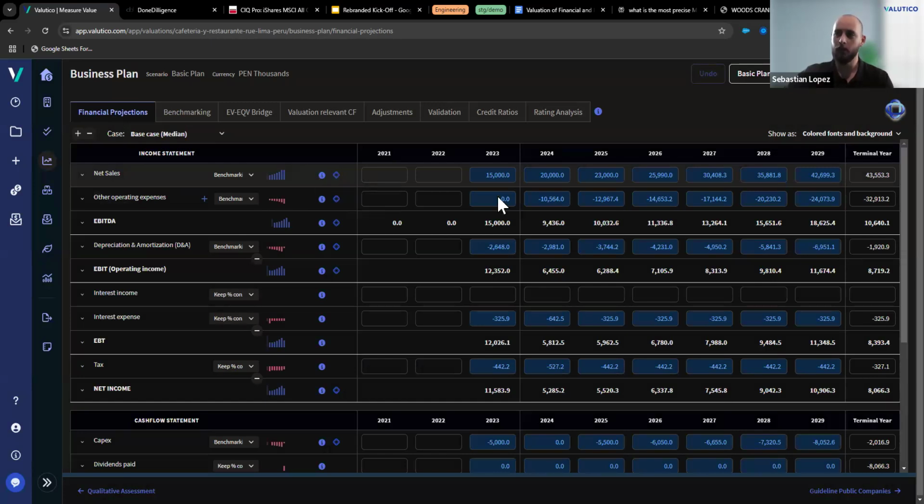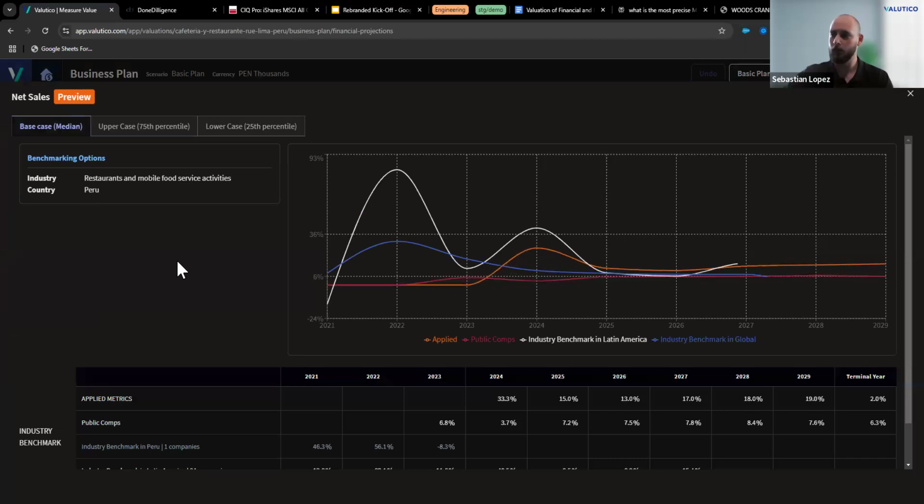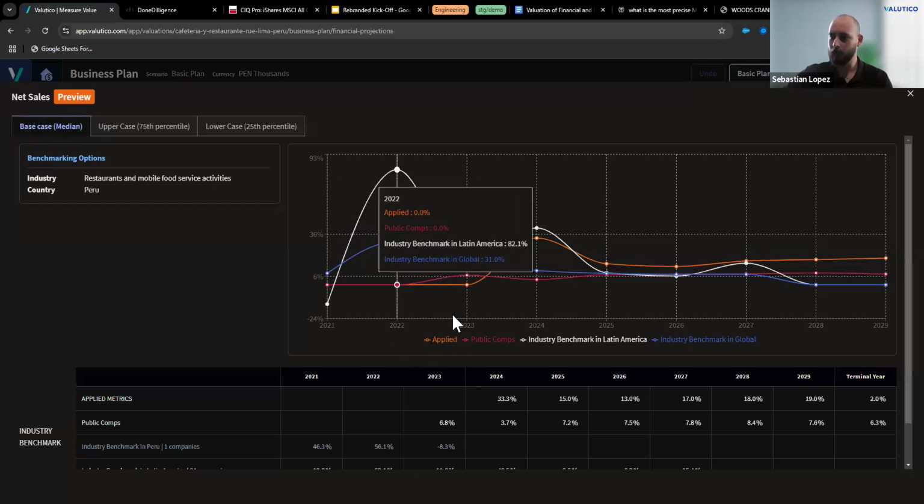And if you click on it, a pop-up will come on screen and it will show you the benchmarking based on the different magnitudes that I just showed. So right now we're working with the median. So basically you have your applied metrics. That's the orange line, sorry, the number that you are using in your forecast. The public comps that you have selected are going to be that red line right there.